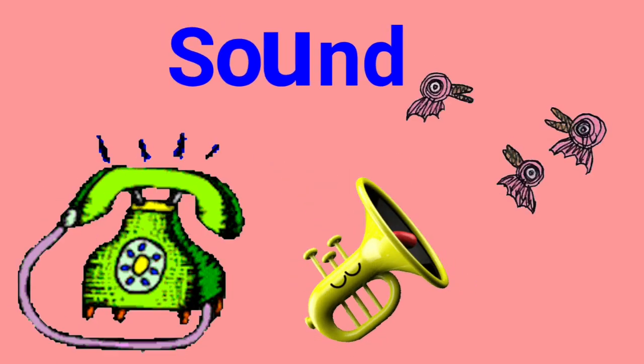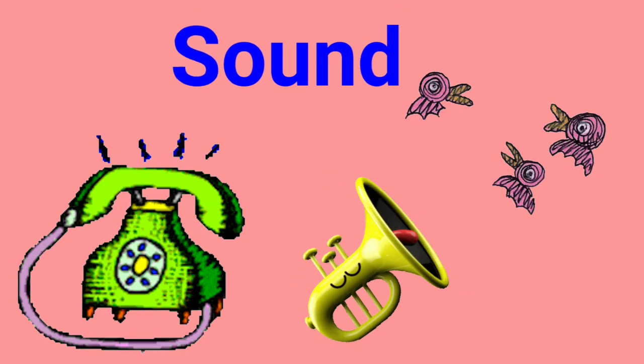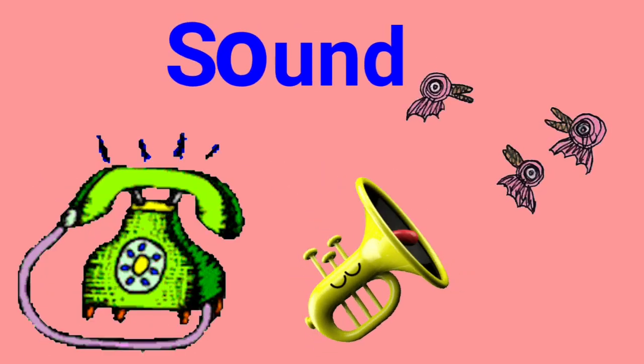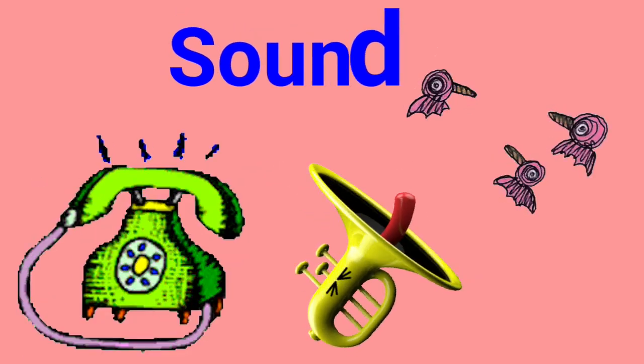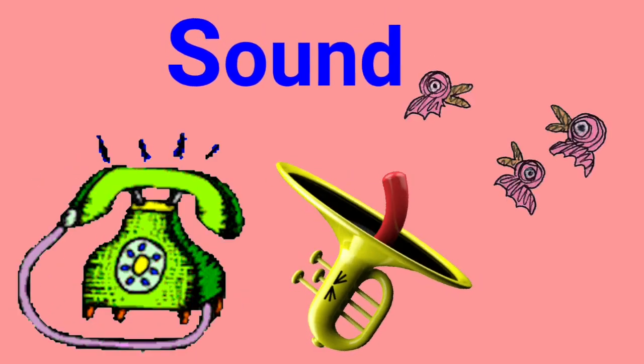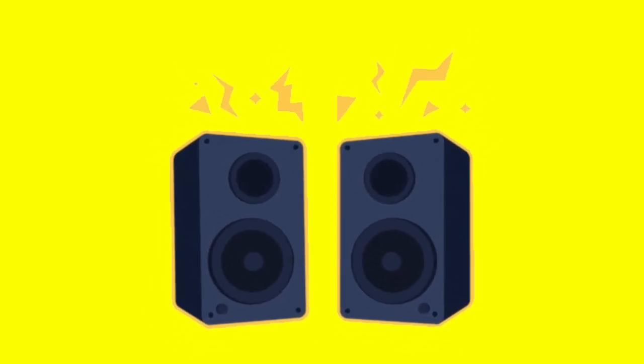Now, sound. In our daily life, we hear different types of sounds. The ringing of phone, the honking of horns, the chirping of birds, etc. are different types of sounds. Some sounds are soft while some are loud. Some are pleasant and some are unpleasant. We like soft and pleasant sound. We do not like loud and unpleasant sound.